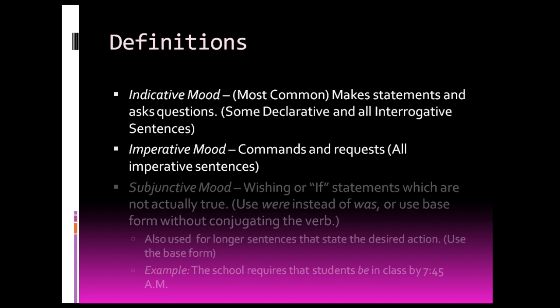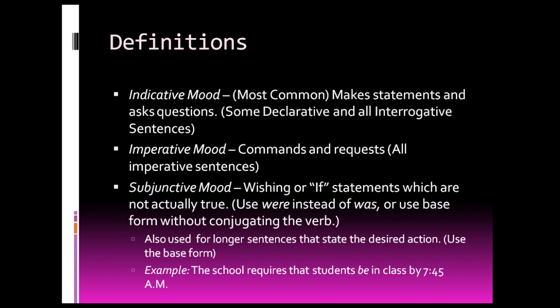So the question is, what's the subjunctive mood thing? Well, subjunctive is wishing or if statements, which are not actually true, meaning they haven't happened yet. They're not factual. It's more of an idea. So in subjunctive moods, we get this unusual case where we use were instead of was. It doesn't actually agree with the subject. Or we might use the base form without conjugating the verb, really the infinitive, dropping the to. Most often, that's the verb be.